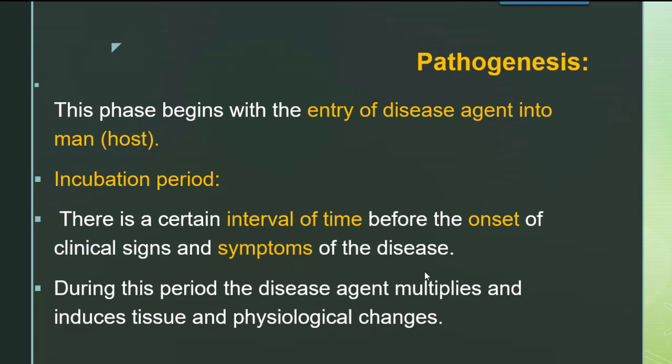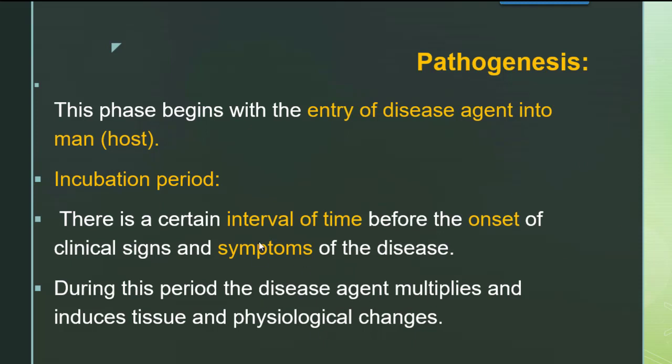That means once that infectious agent enters into the host, after the entry and till the onset of signs and symptoms of disease, whatever the time span is there, that interval of time is known as incubation period. So during this incubation period, what will the disease agent do?